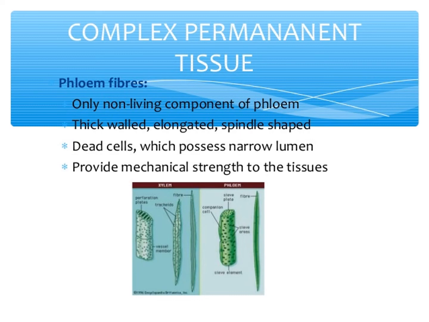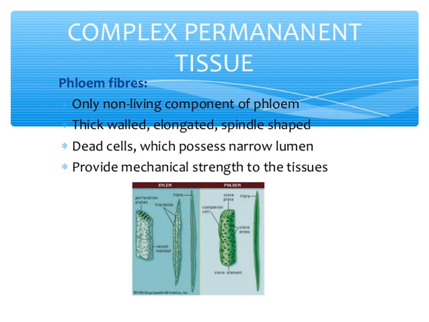Xylem tracheids are elongated, tube-like structures, cells with hard, thick and lignified walls. The ends are chisel-like and devoid of protoplast, and have a large lumen without any content.